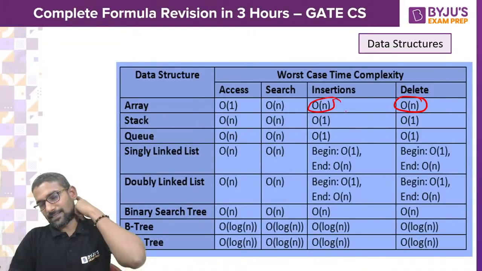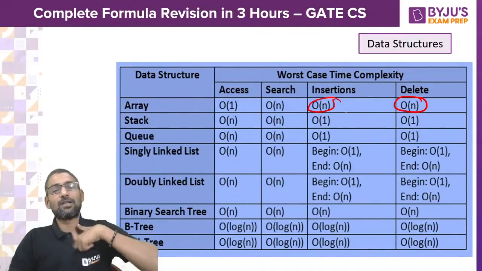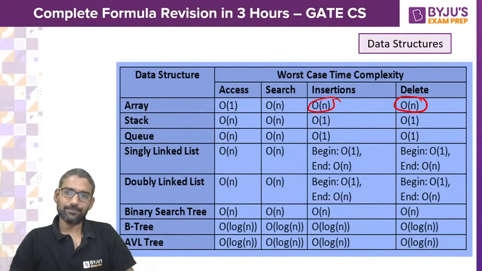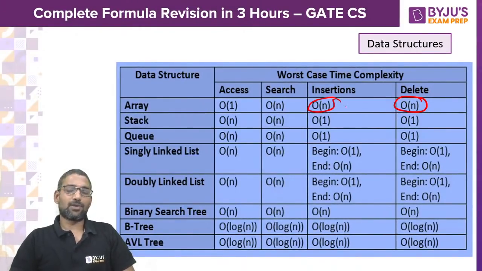In place: sorry, except merge sort, all the others are in place. Only merge sort is an external sorting algorithm. And in some scenarios, heap sort we treat as external, but mostly if you need to pick only one, merge sort you can pick as the external sorting algorithm. Other than that, all other algorithms you can treat as in place.